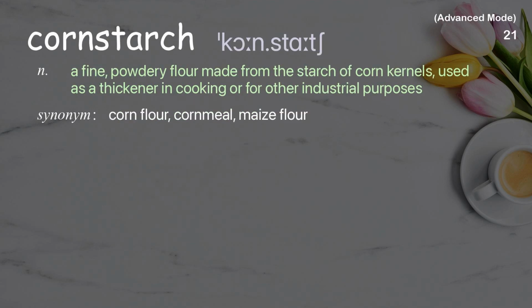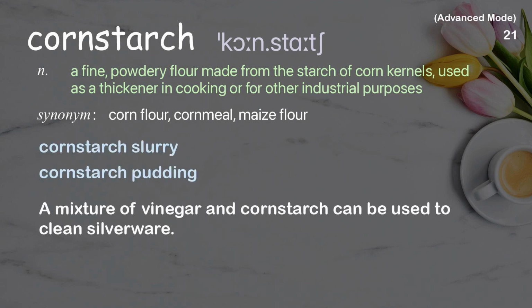Cornstarch. A fine, powdery flour made from the starch of corn kernels, used as a thickener in cooking or for other industrial purposes. Examples: Cornstarch slurry. Cornstarch pudding. A mixture of vinegar and cornstarch can be used to clean silverware.